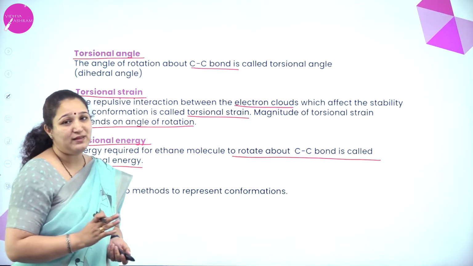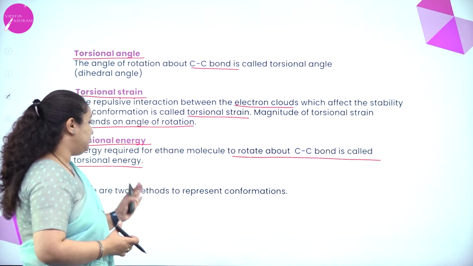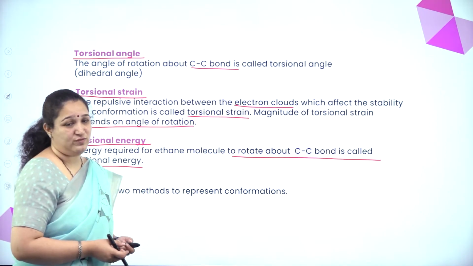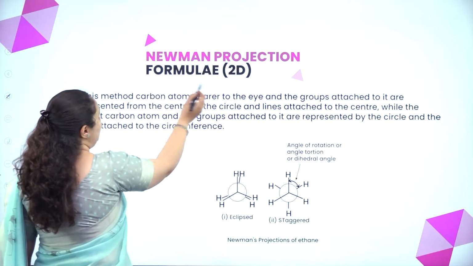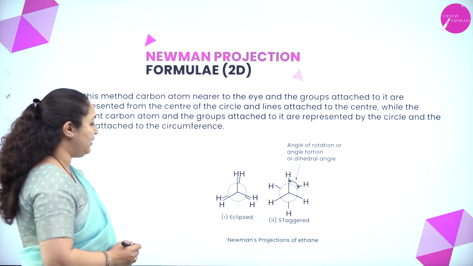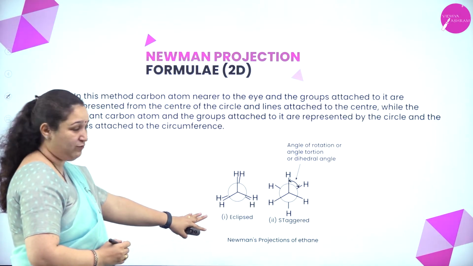Now there are two methods for writing or representing this conformation. That is the Newman projection formula, which is in 2D, which I have already explained for you all.